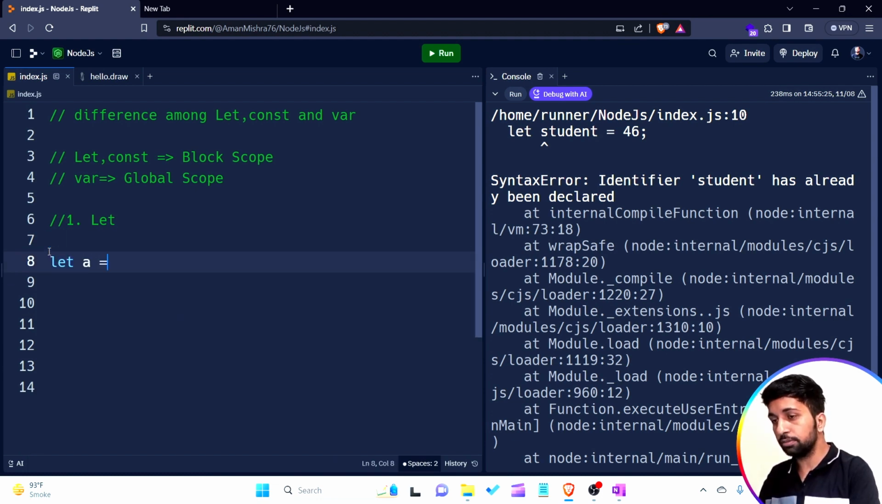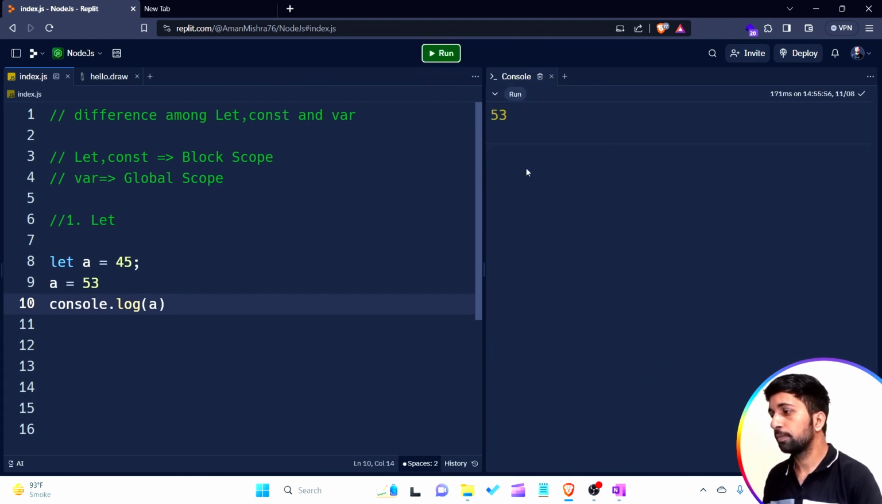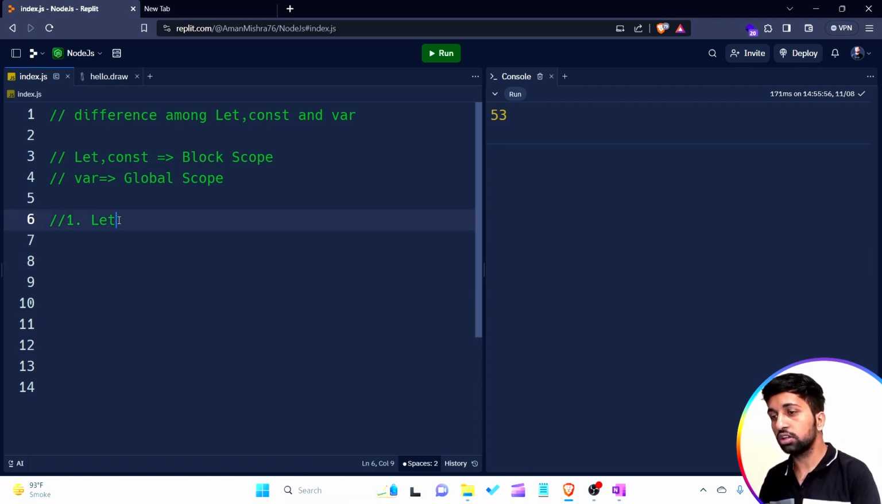If I want to update a variable, I am able to do that. a equal to 40, 55, 53. Now console.log a. Let's see the output. Yes, 53. It means we are able to update the value of a variable created by using the let keyword, but we are not able to redeclare a variable created by using the let keyword. Understand? Now I'm talking about the third, that is the const keyword.